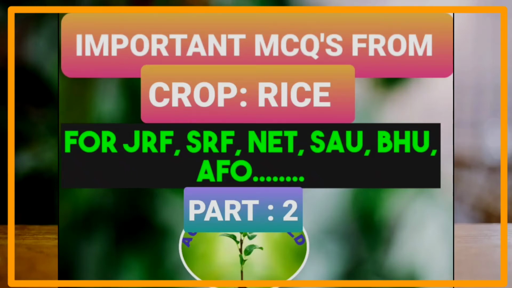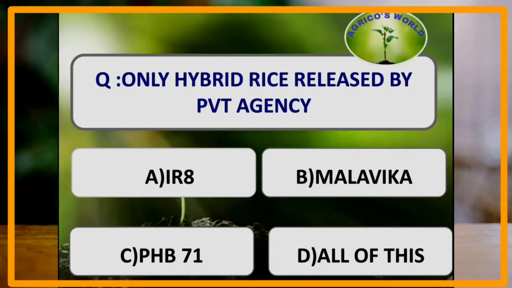In this video, we are going to discuss some of the important MCQs from the rice crop, which are useful in most of the competitive exams. Moving on with our first question, only hybrid rice released by private agency is. The hybrid rice was developed in the country China and its father is Yong Longping, and the first hybrid rice released by private agency is PHB 71.